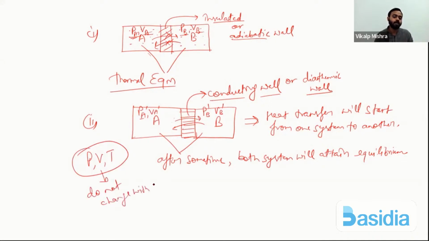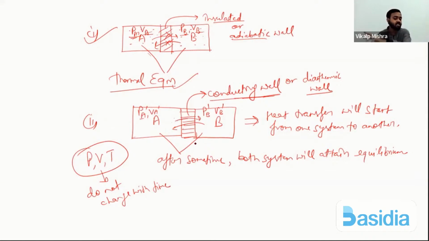So in the first case, these macroscopic variables were not changing, so directly we said system A and system B are in equilibrium. But in the second case, when we replace the adiabatic wall with a conducting wall, heat transfer will take place.